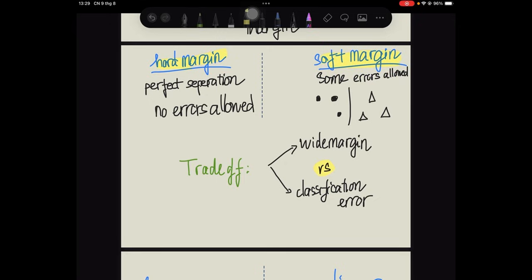No classification errors are allowed. That sounds attractive, but in real-world data, it can be dangerous, because forcing perfect separations can make the model excessively sensitive to unusual observations. A soft margin SVM allows some observations to violate the margins or even be misclassified. Those violations receive a penalty, so the model balances two objectives: create a wide margin but also keep classification error low.